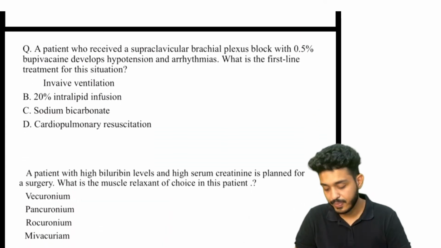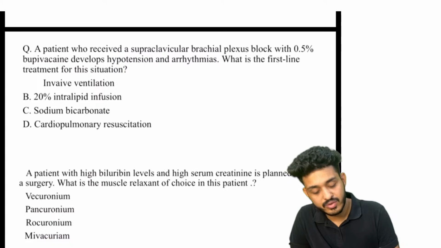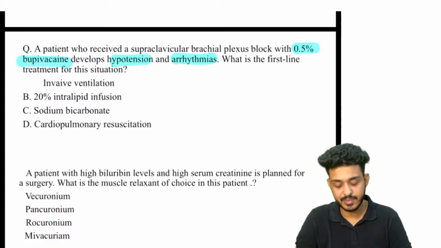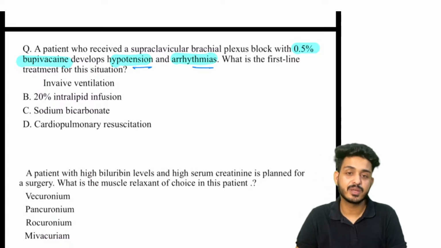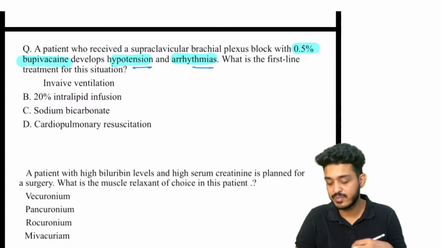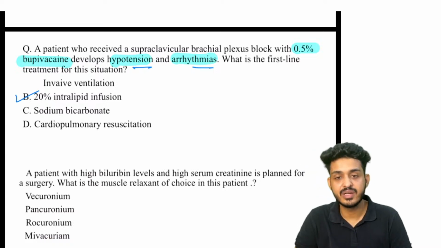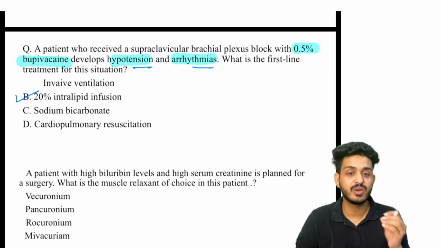Last slide guys, try to answer. A patient who received a supraclavicular brachial plexus block with 0.5% bupivacaine develops hypotension and arrhythmia. What is the first line treatment? You already know that. Hypotension, arrhythmia, most common symptoms. The answer will be 20% intralipid infusion. I really hope if 5 questions are coming from anesthesia, you guys will be able to solve all of them, right?